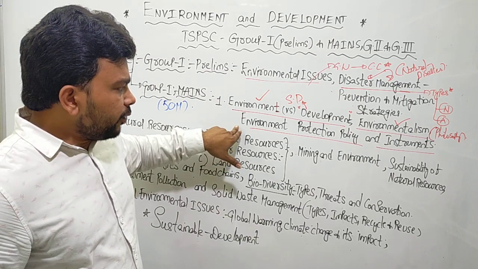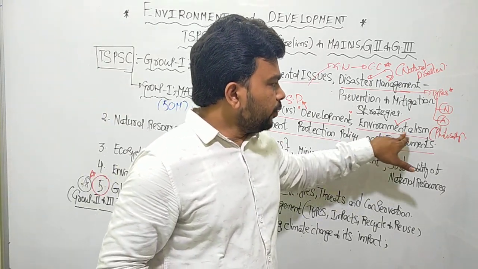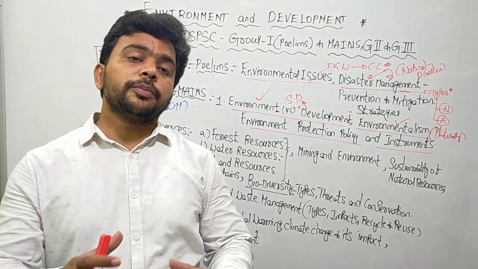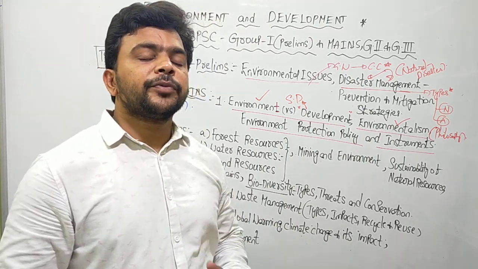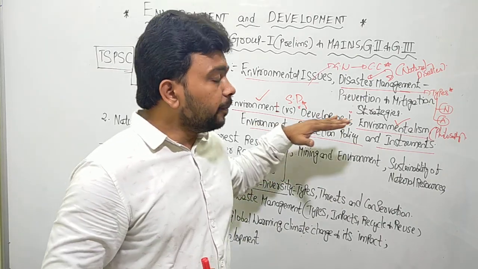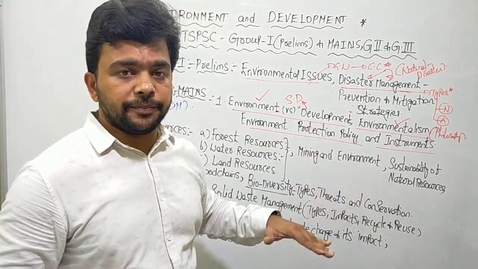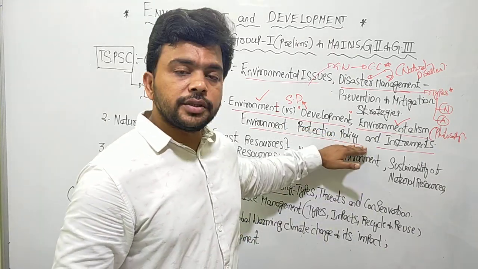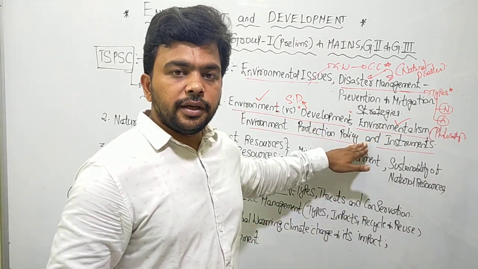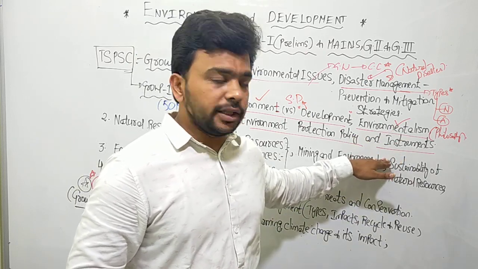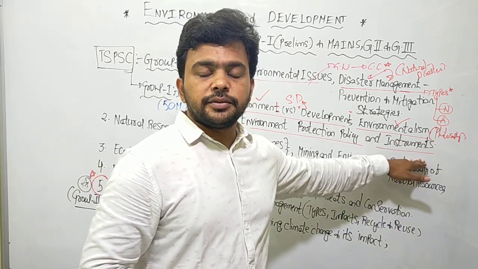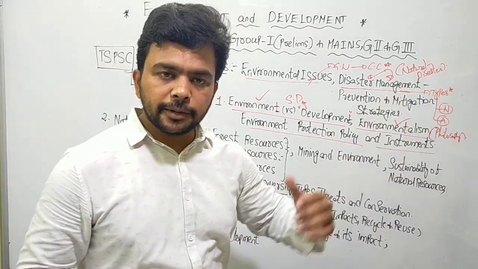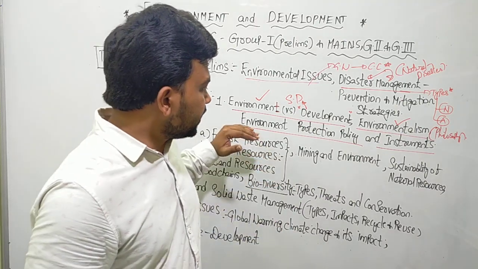Now, environment protection policy. To meet the goal of environmentalism, what do you have to do? You should protect it. To protect the environment, there should be a certain strategy. That strategy is provided by the government of India in the form of laws, various policies, various programs, and various organizations. That is called environment protection policy and instruments. So understand this very clearly.